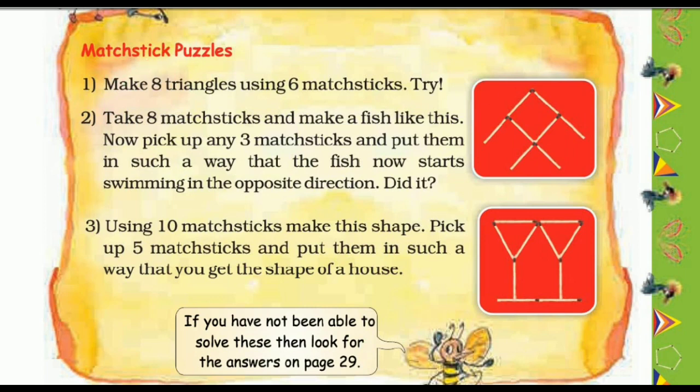Here matchstick puzzles are given. First one is make a triangle using 6 matchsticks. You should try yourself, but still I am here doing this one. See, 1 matchstick, 2, 3, 4 matchsticks, 5, and this 6, and now you got 8 triangles.